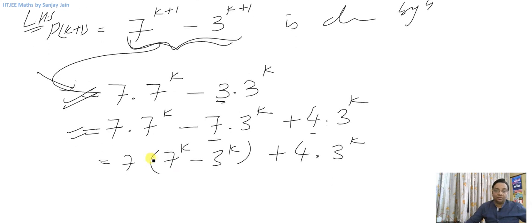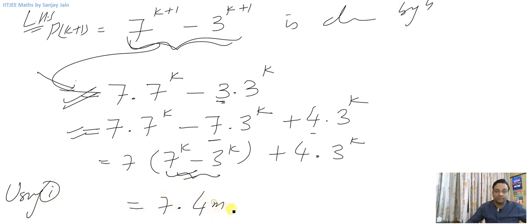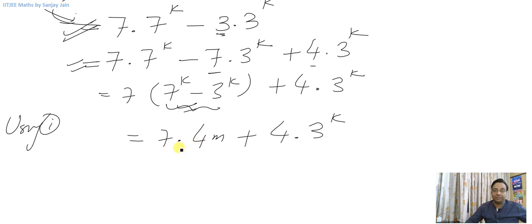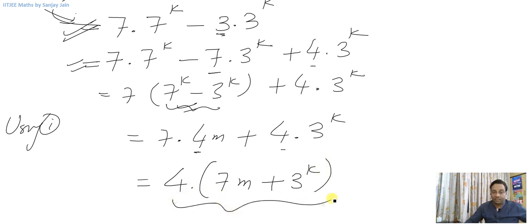What I'm going to do is, using 1, I'll replace this with 4m. So I'll write it as 7 into 4m plus 4 into 3 raised to power k. Now if you notice, both of these terms are divisible by 4. This is divisible by 4, this is divisible. Or some students can also show it like this. 4 can be taken outside. Inside I'll have 7m plus 3 raised to power k. So whatever this is, it is definitely a multiple of 4, right?